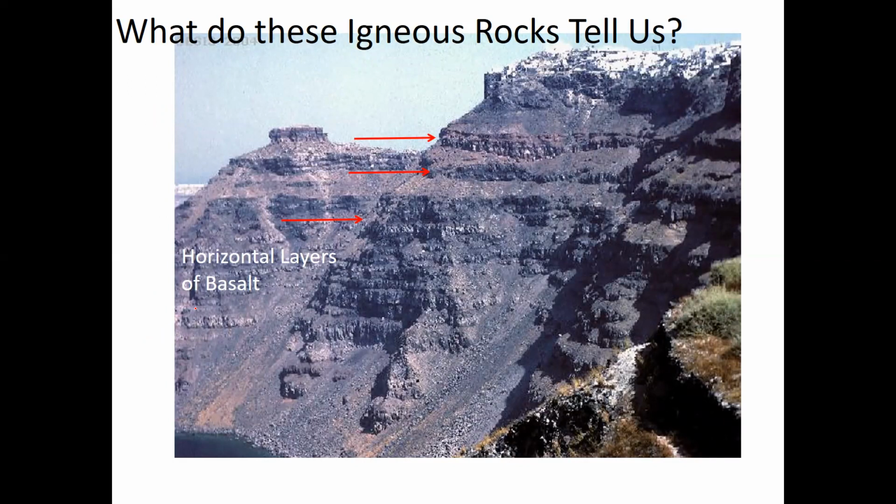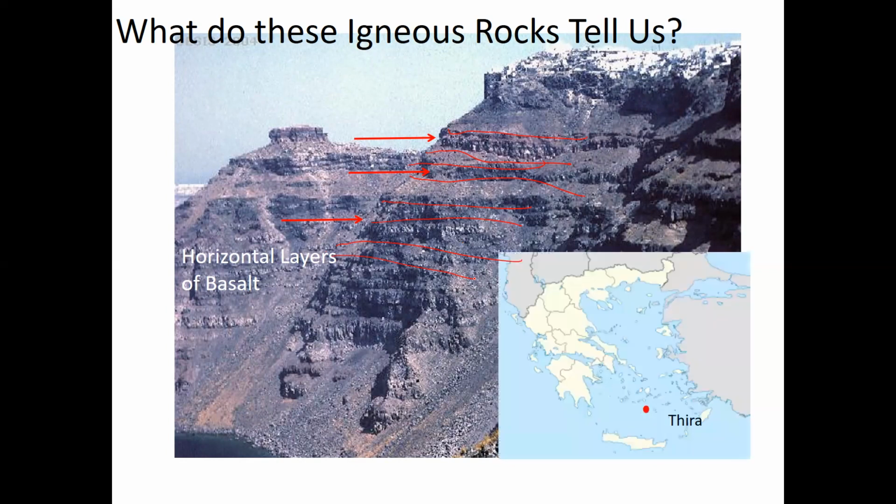So what do these igneous rocks tell us? So we can see these layers of basalt. Okay, so these horizontal layers of basalt. Well, basalt is an igneous rock, which forms from molten rock solidifying. And so it looks like there was layer after layer of molten rock. Well, what sort of environment would layer after layer of molten rock have existed? Well, you could think of maybe it's a volcano, right?